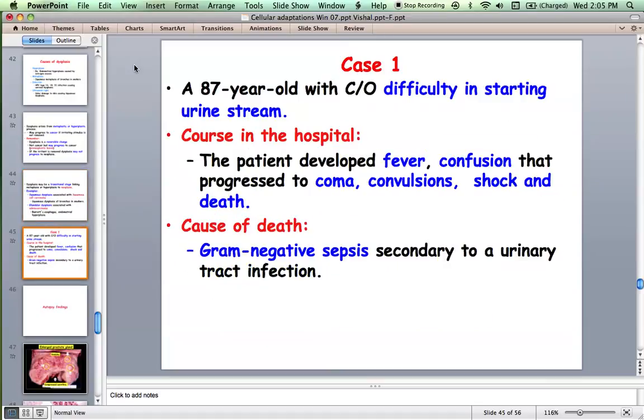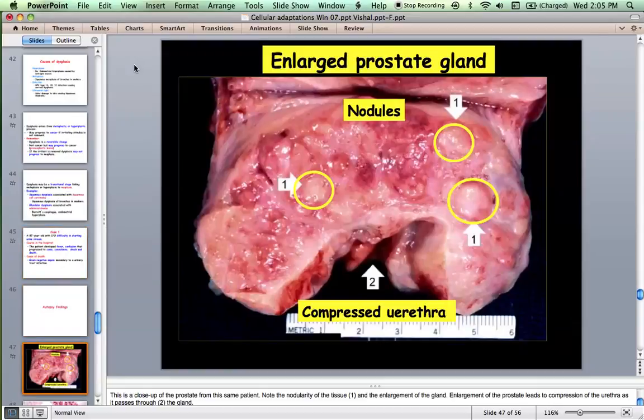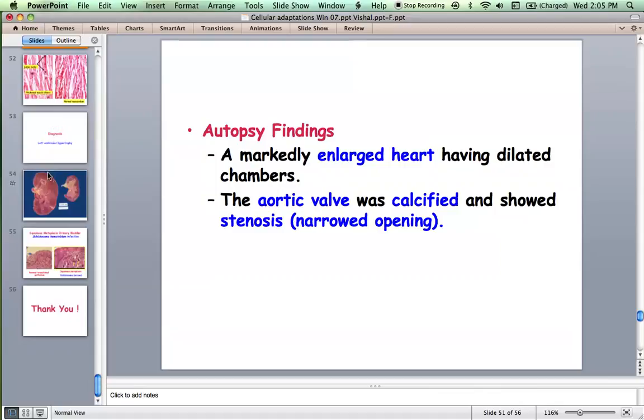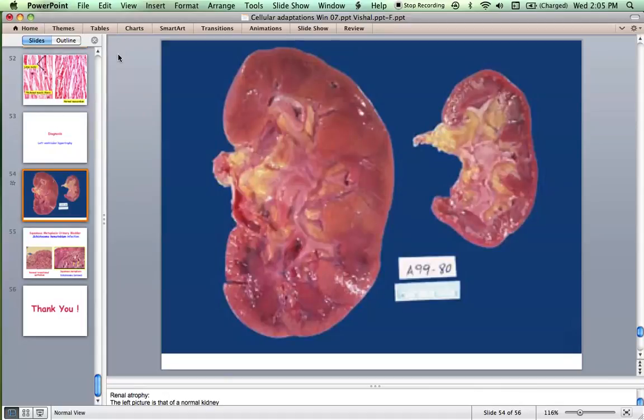I think case studies you can study on your own. So this is renal atrophy. You can see the kidney is shrunken drastically and the thickness of the cortex is reduced, or thinned out. Renal atrophy. So this is to compare with the normal kidney. And this is normal transitional bladder epithelium, whereas here it has become squamous. This is a patch of squamous epithelium because of this Schistosoma parasite; you can see the eggs here.